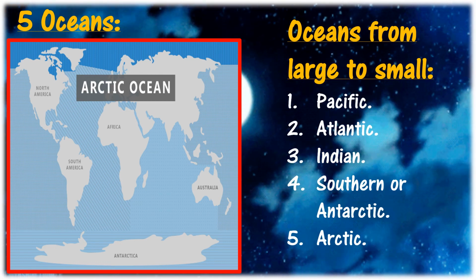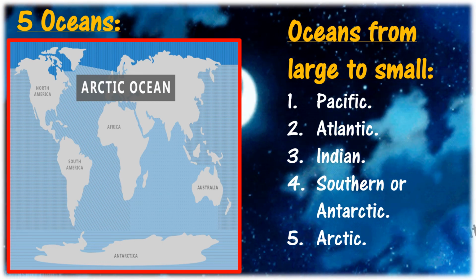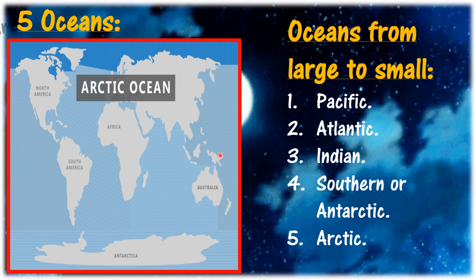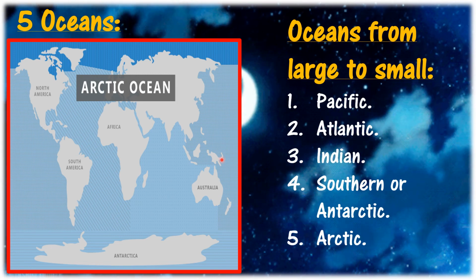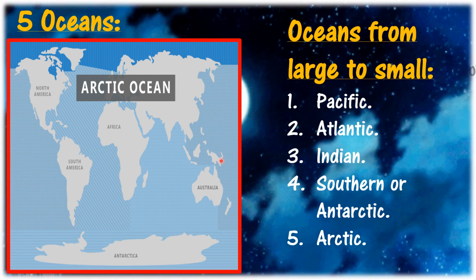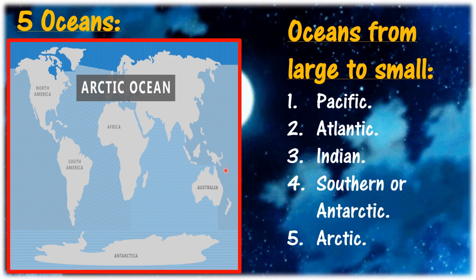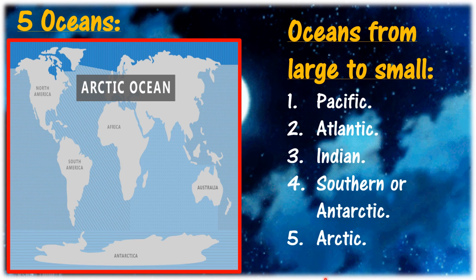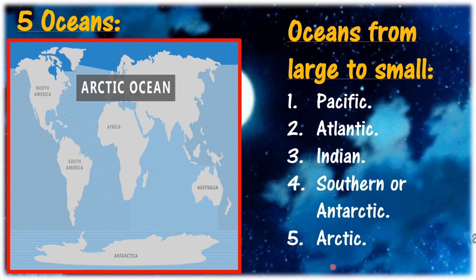The fourth largest ocean is Southern Ocean, not South Ocean, right? This is Southern Ocean or Antarctic Ocean. The smallest ocean is Arctic Ocean. Yes.